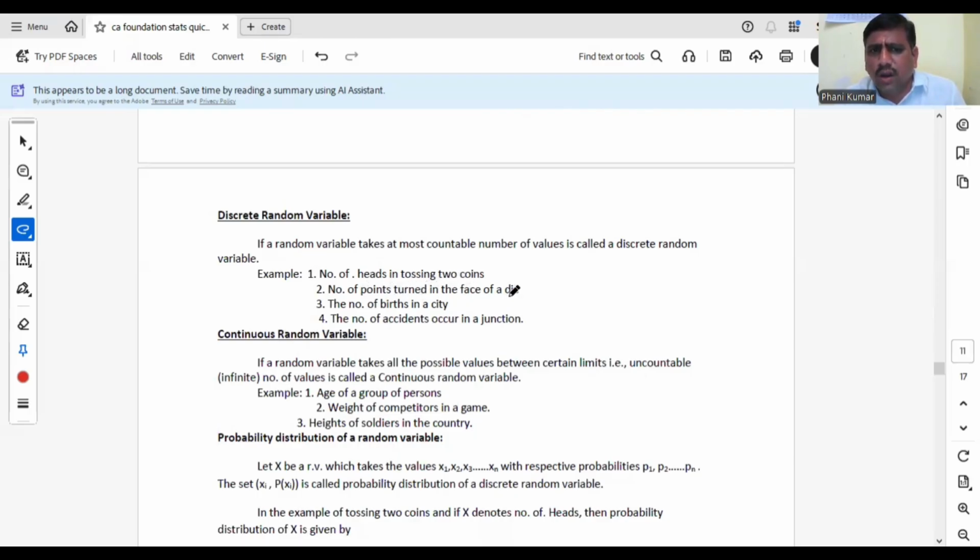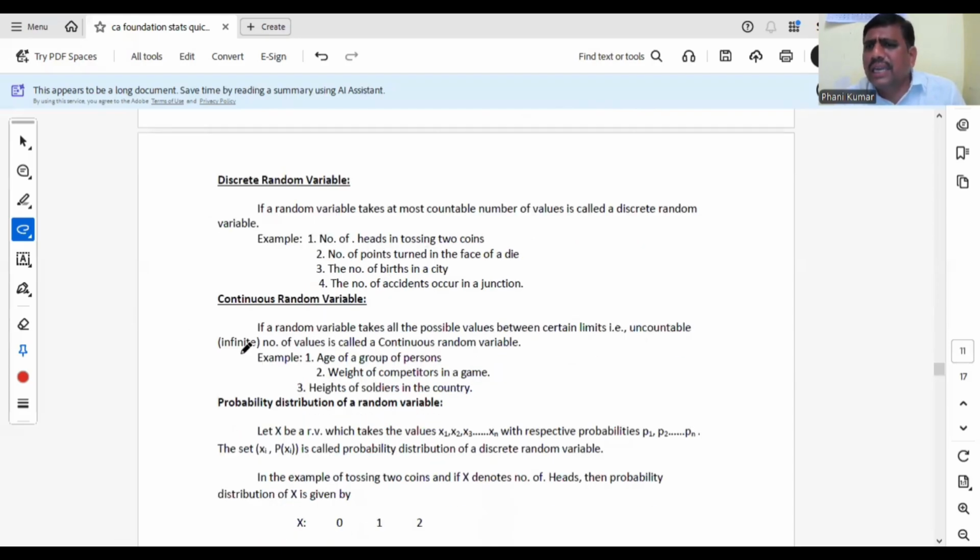Number of points on a die is discrete. Number of births in a city is discrete. Number of accidents, all these are discrete random variables which can take only countable values. That means integers, not decimals. A continuous random variable can take any value between certain limits. It can take integers or decimals like that. So it can take any value between certain limits: age, weight, heights, etc.